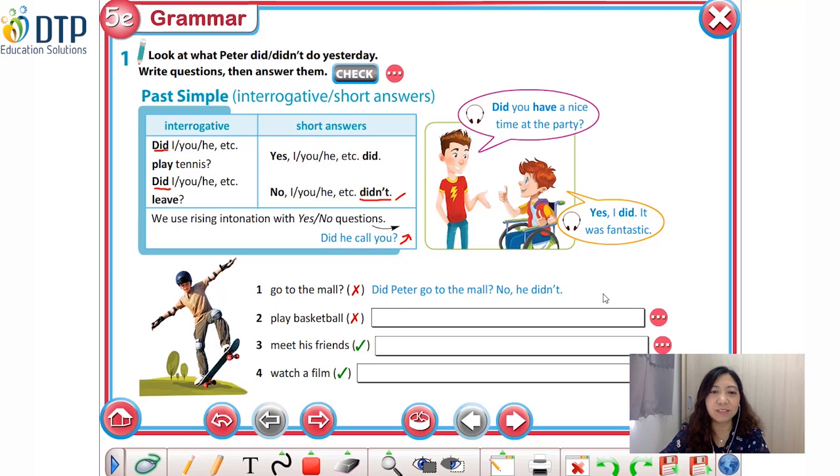Okay, so now let's do number 2 together, class. Play basketball. How do you make the question for number 2? Very good. The question is, did Peter play basketball? No, he didn't.